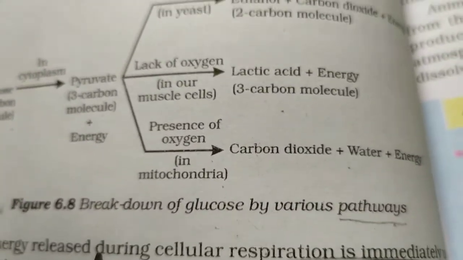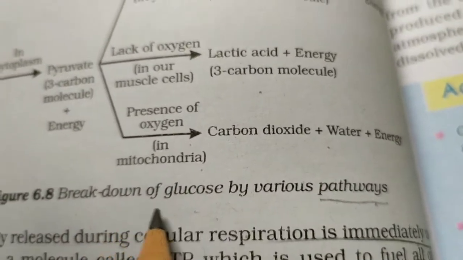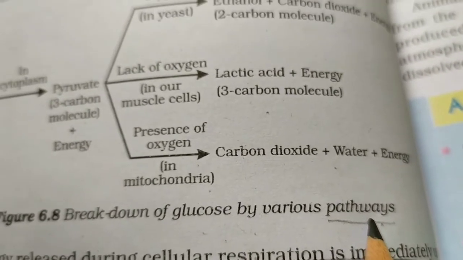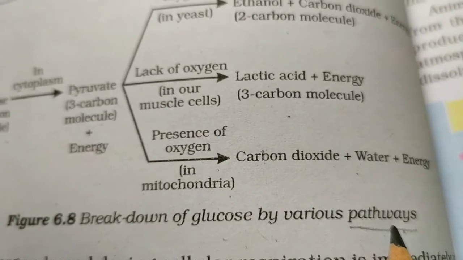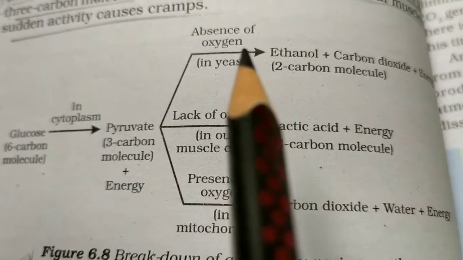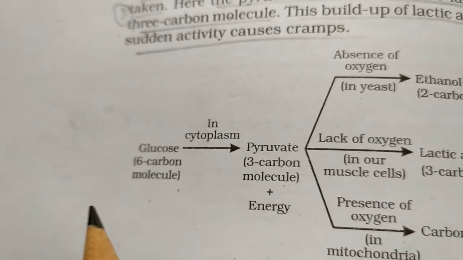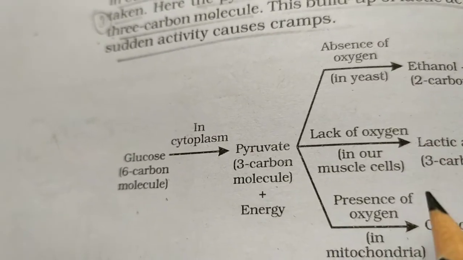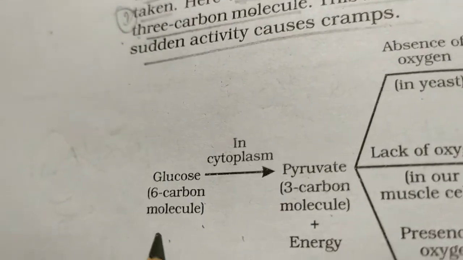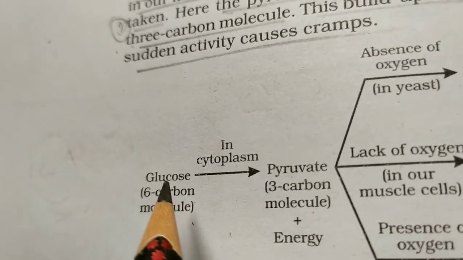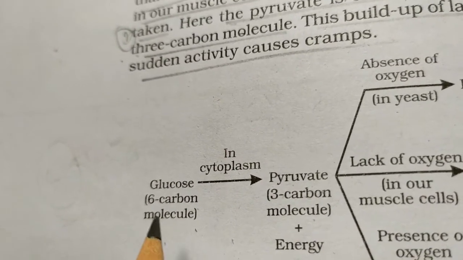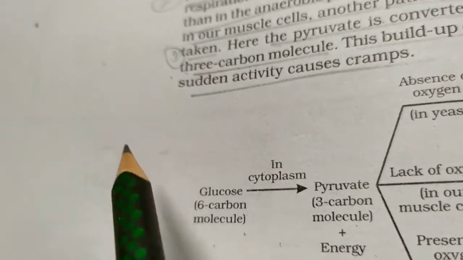Now let us learn the breakdown of glucose by various pathways. So we are learning three pathways with the help of this diagram. Before we start the three pathways, let us learn what is common in all the three pathways. The common step is that in the beginning, the glucose molecule, glucose is a 6-carbon molecule. Why is it called a 6-carbon molecule? We know its formula.